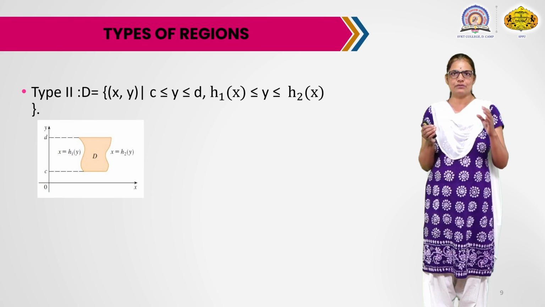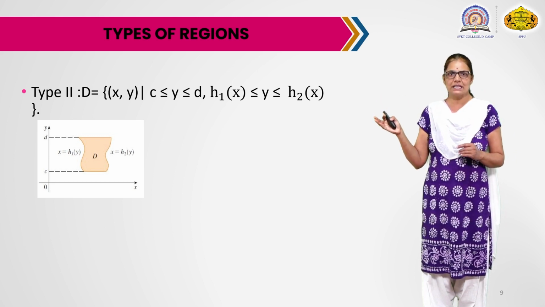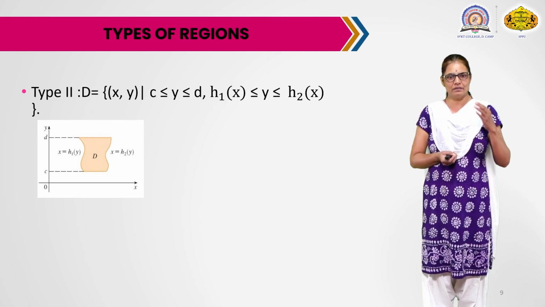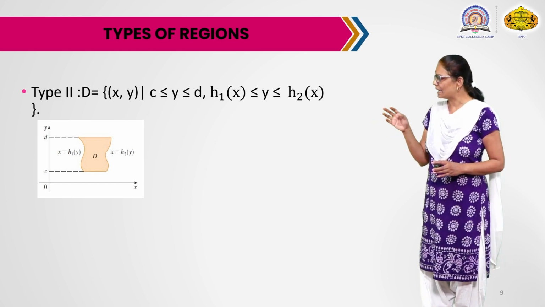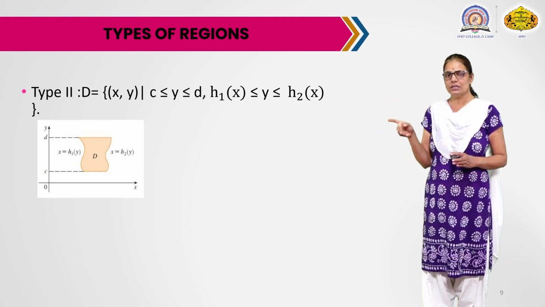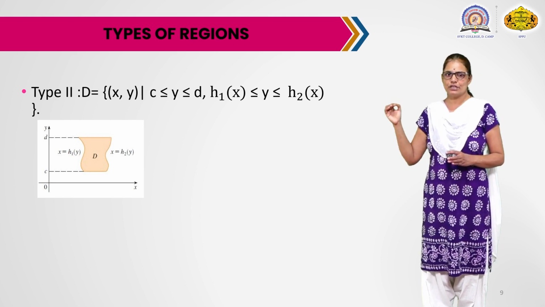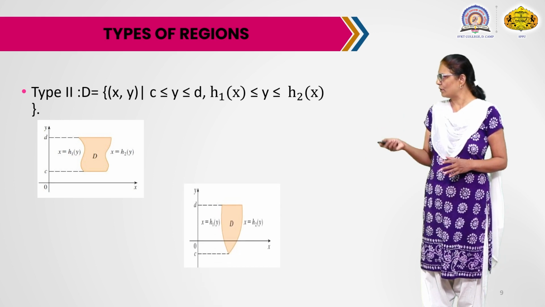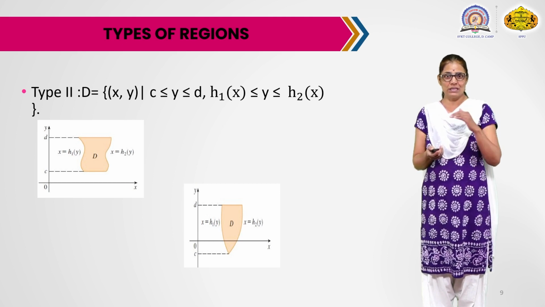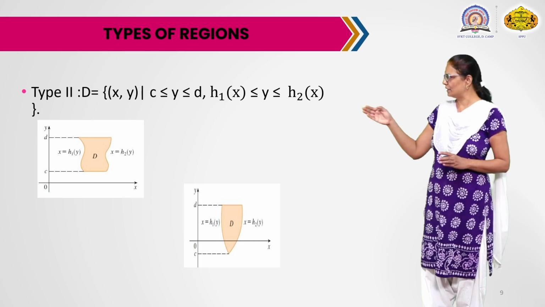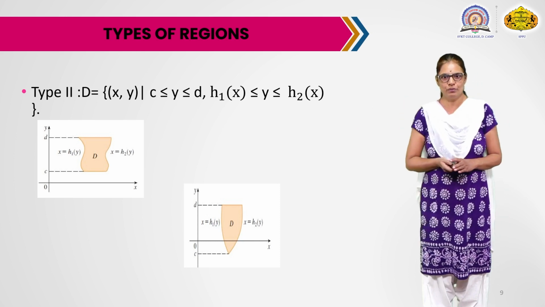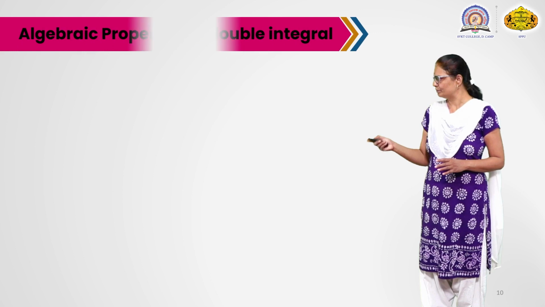The leftmost curve is x equals h1 of y and the rightmost curve is x equals h2 of y, and it lies between the two straight lines y equals c and y equals d. Here is another example of a region of type 2: region D is again bounded between the two horizontal lines y equals c and y equals d, and the two curves x equals h1 of y on the left and x equals h2 of y on the right. So these are the regions of type 2.